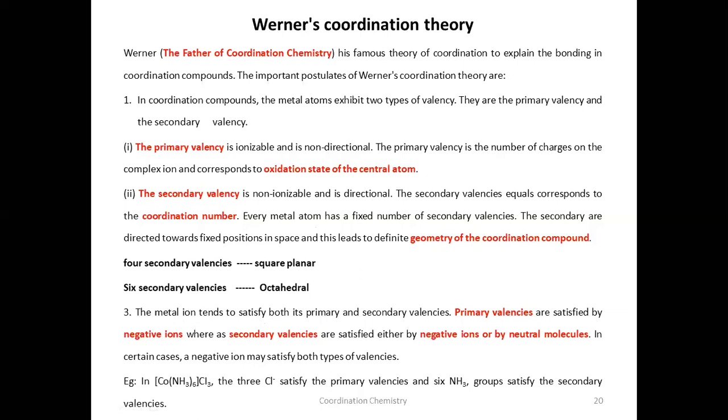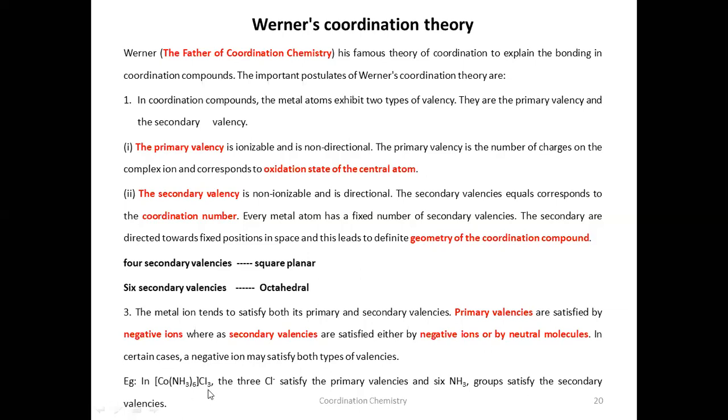Let us see one example. Let us take a coordination cobalt complex here. Werner took this example and studied the various possible valencies for this complex. If you see this complex here, primary valency means ionizable valency. When we ionize this complex, what are the ions formed? We will get 3 chloride ions, and this whole complex will be a cation.